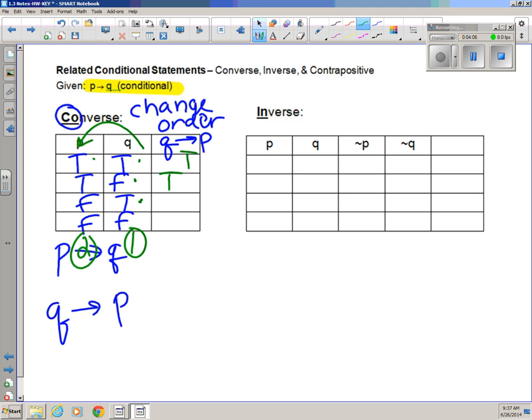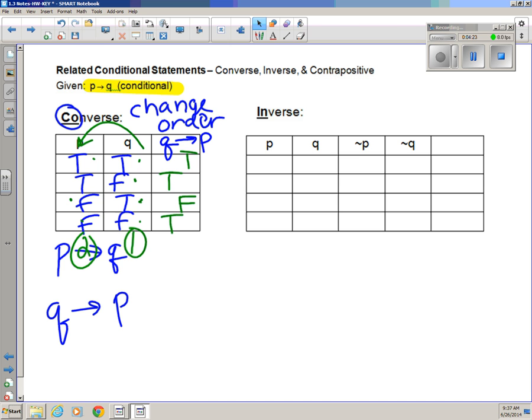Did it rain in the morning? Did you get your ride? No, it rained, you didn't get a ride. That's a problem. And then it doesn't rain, you don't get a ride, but that's okay. Okay, remember, the only time that the conditional is going to be false is if it actually rains and you don't get a ride.